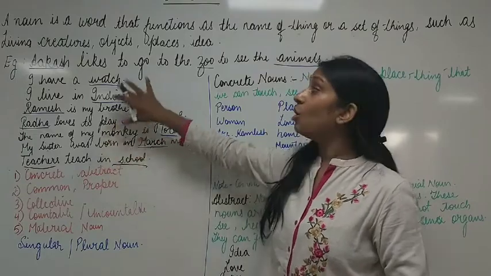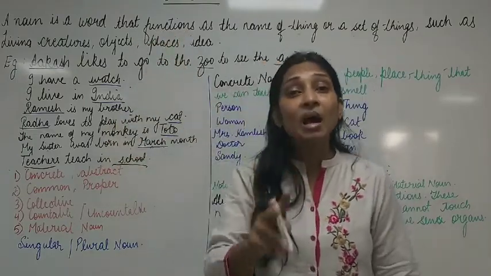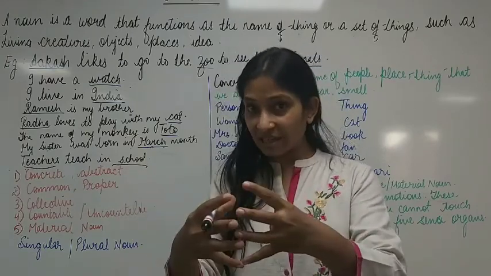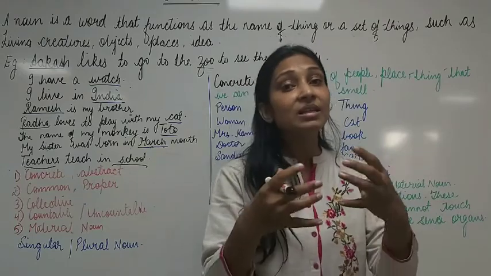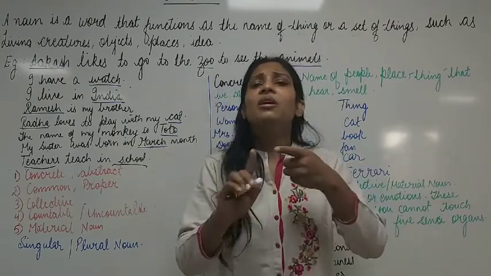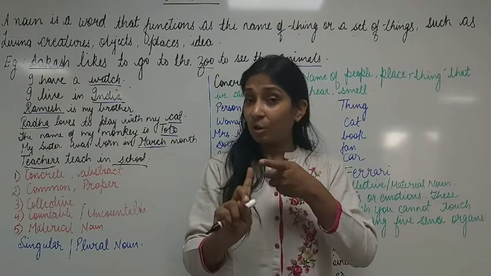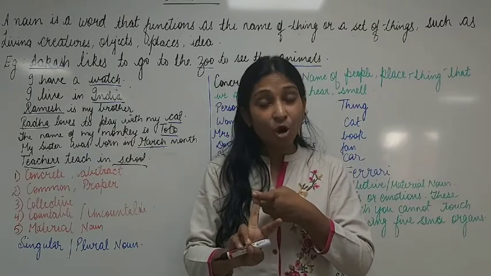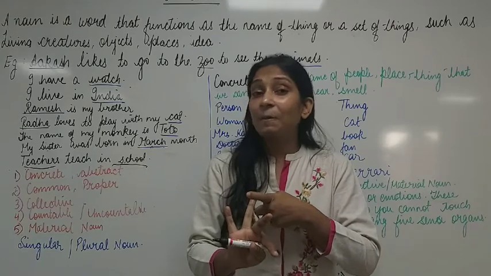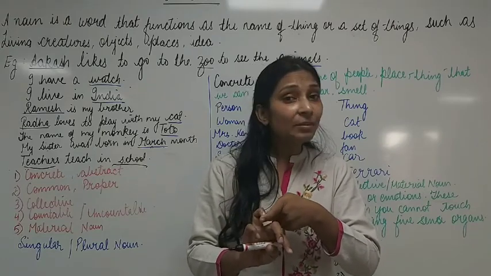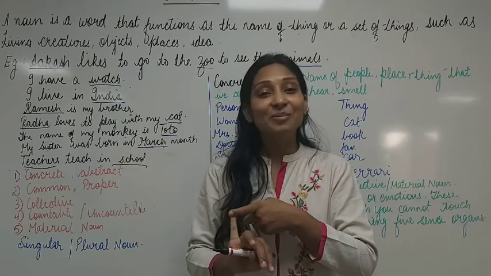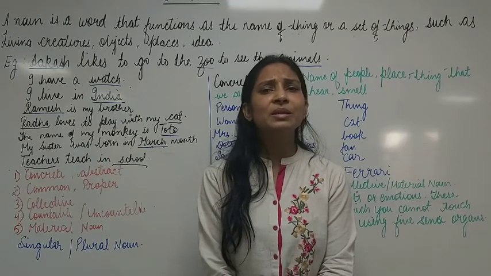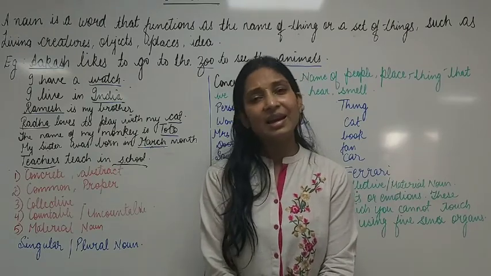So here I told you what nouns are, children. I am repeating. Nouns are the names of things, set of things, okay? It can be collective, it can be individual. It is a name of things and set of things, including living creatures, animals and humans. Then objects. Objects here means non-living things. Then animals. It can be the name of a particular animal. Then it can be an idea or emotions. Clear, children? So all naming words are nouns: name of a person, place, animal or thing, and idea and emotions.